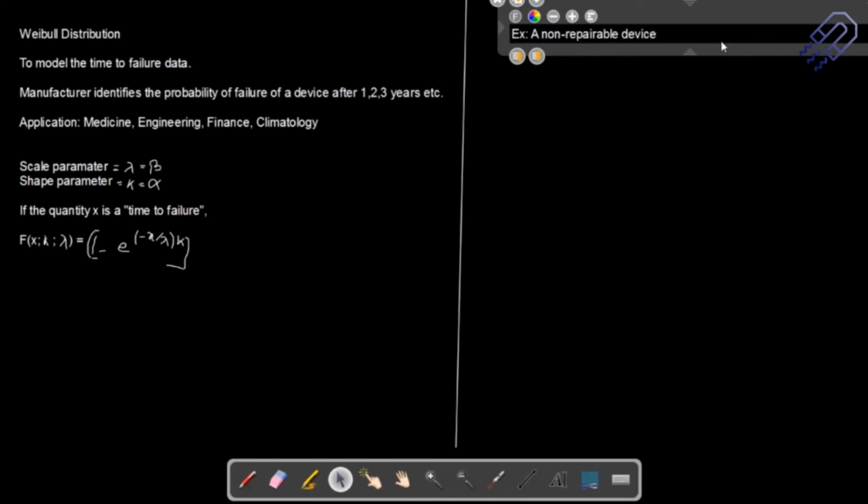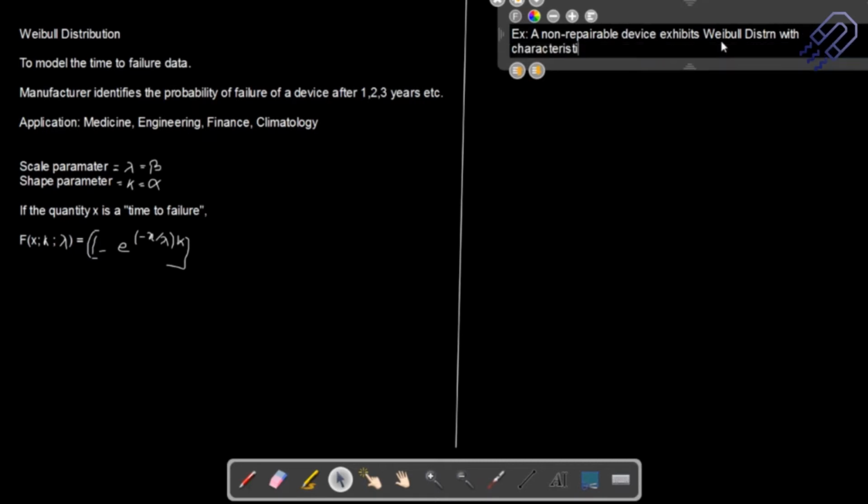It cannot be repaired after it expires. It exhibits a Weibull distribution, which is already mentioned, with characteristic life, meaning it's going to last that many hours, of 1500 hours. That is the life. And it's given that k is equal to, so whenever I write k, you can understand that it is nothing but the shape parameter.